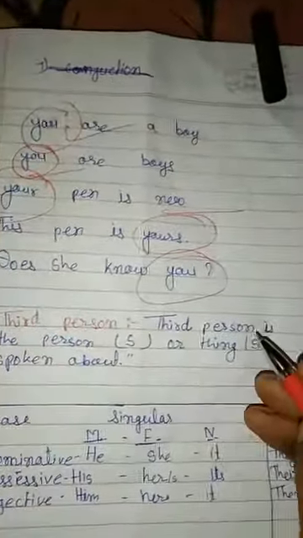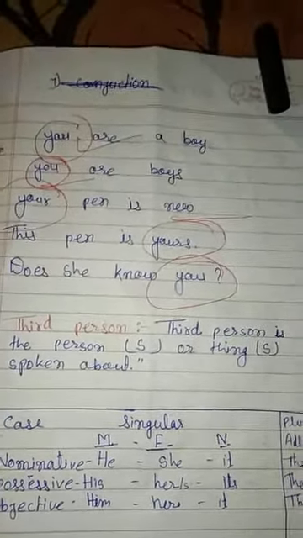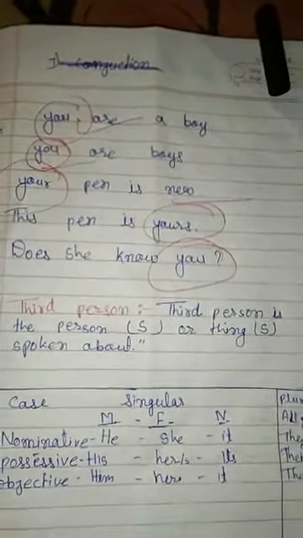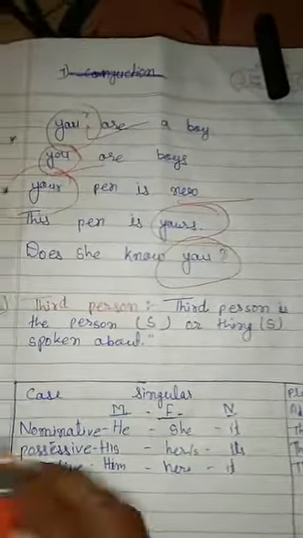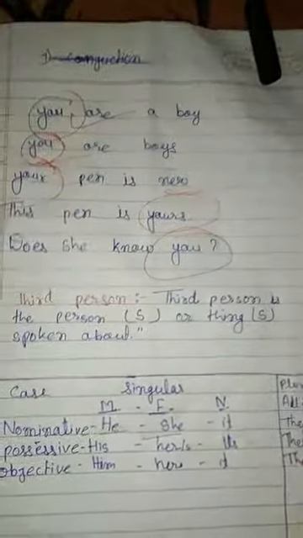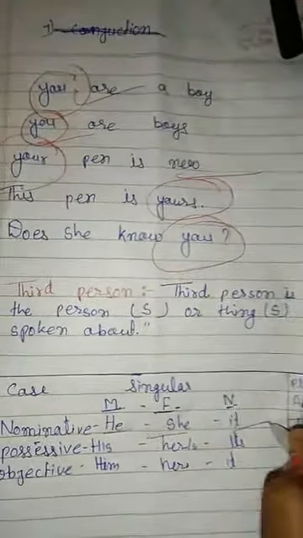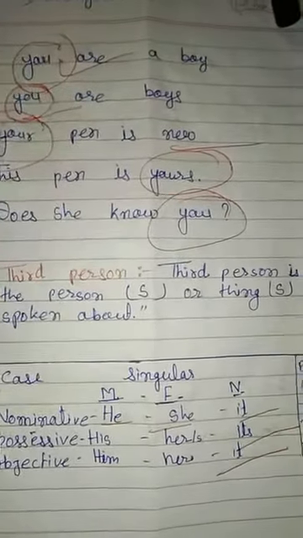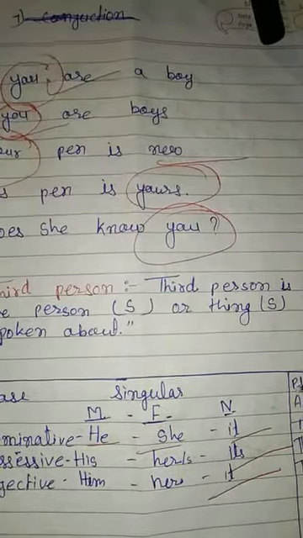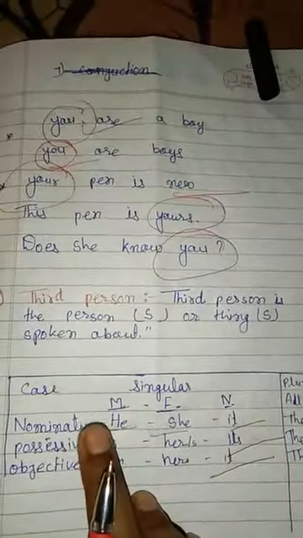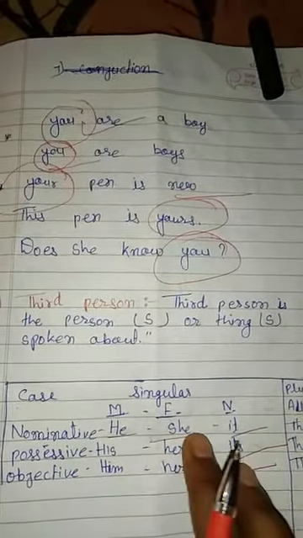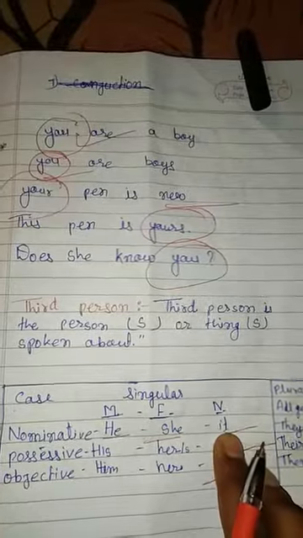So the third person is the person or subject or thing spoken about. According to the case, it is singular and plural, male or female. Nominative case: he for male, she for female, and it, its for neither. It means neuter gender: N for neuter, M for male, and F for female. There are singular and plural. According to the nominative case, he, she, and it are singular.